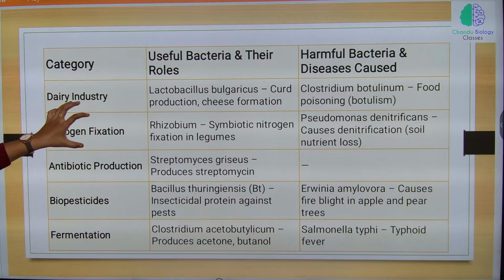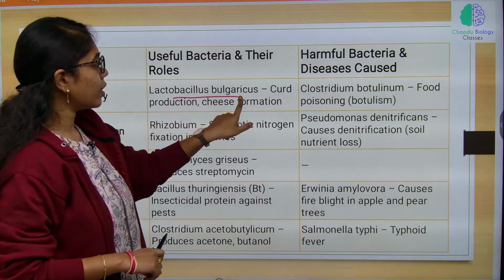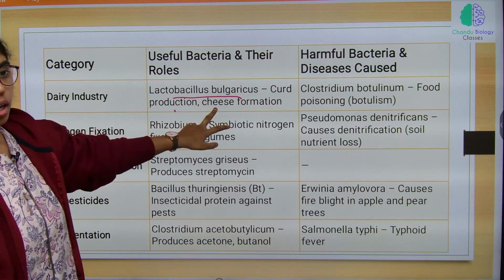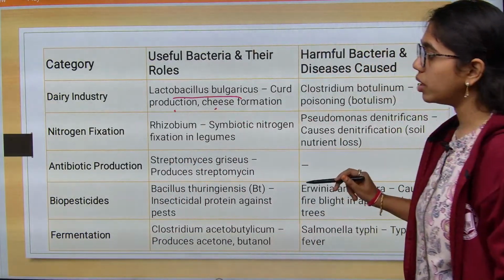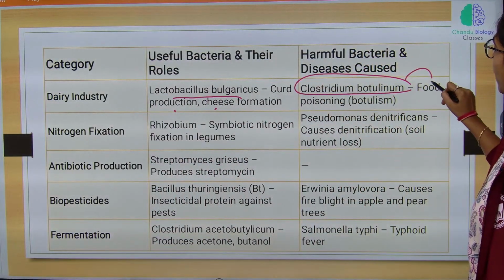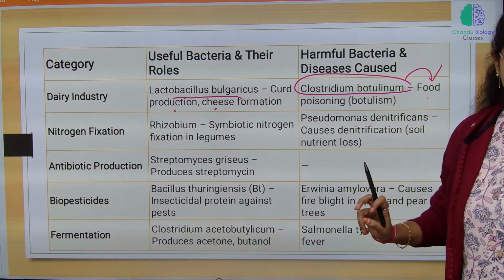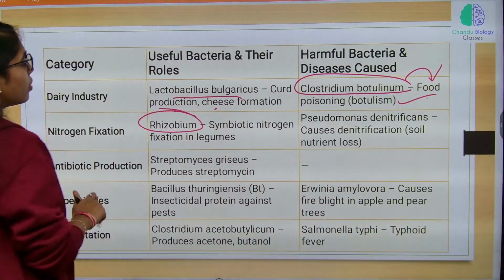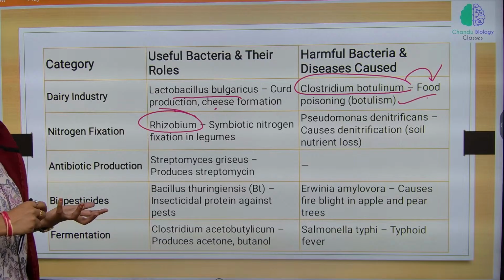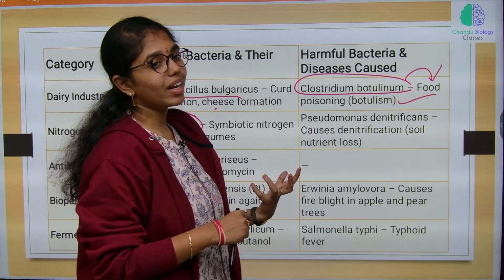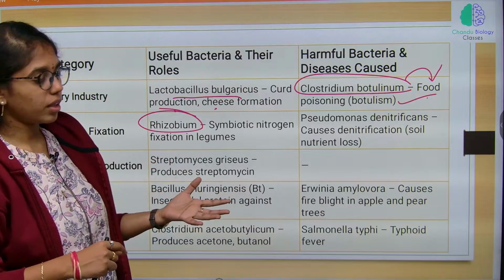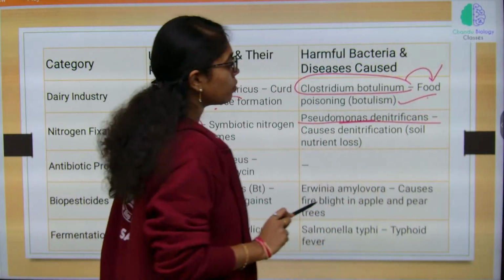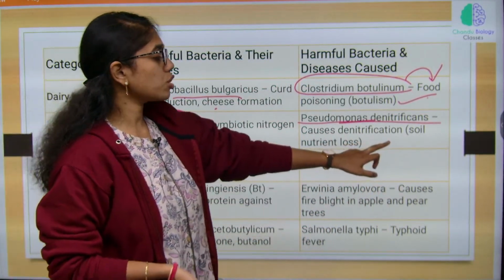Dairy industries, Lactobacillus bulgaricus, which is used in curd preparation and yeast formation. And then Clostridium botulinum is majorly involved in food poisoning, which is known as botulism. And then nitrogen fixation, just now we have learnt Rhizobium, which is symbiotic nitrogen fixer, and Azotobacter, Azospirillum, those are free living nitrogen fixers. Here harmful, Pseudomonas denitrificans. This is involved in denitrification, loss of soil nutrients.